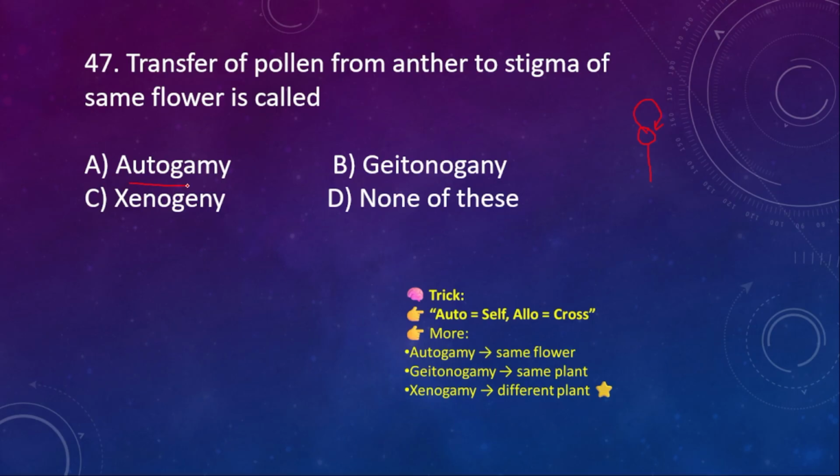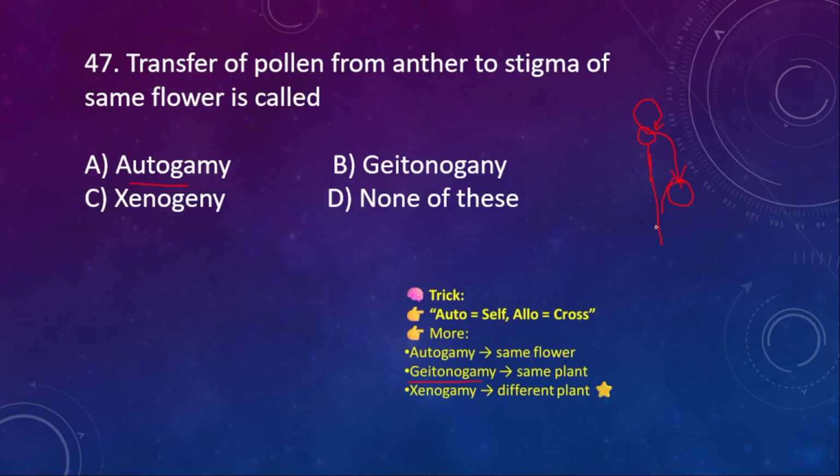Autogamy. Okay. If the plant has another flower, and the pollen grain of the anther transfers from one flower to another flower of the same plant, then it is called geitonogamy.